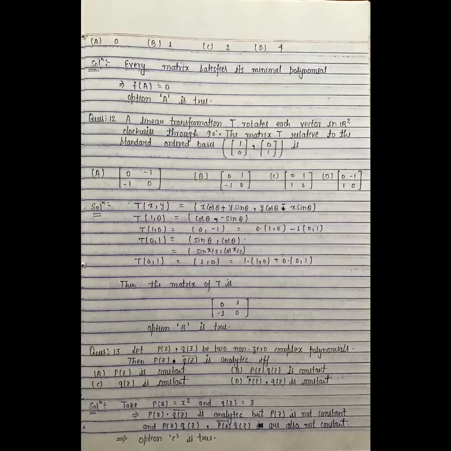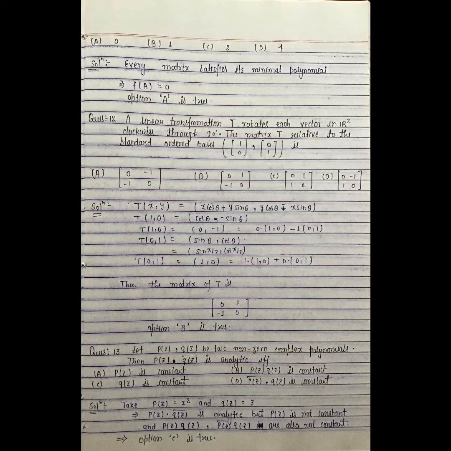Question number 11. Let f of x be the minimal polynomial of the 4 cross 4 matrix A equal to 0 0 0 1, 1 0 0 0, 0 1 0 0, 0 0 1 0. Then f of A is equal to 0, 1, 2 or 4. We know that every matrix satisfies its minimal polynomial. This implies f of A is equal to 0. Hence option A is true.